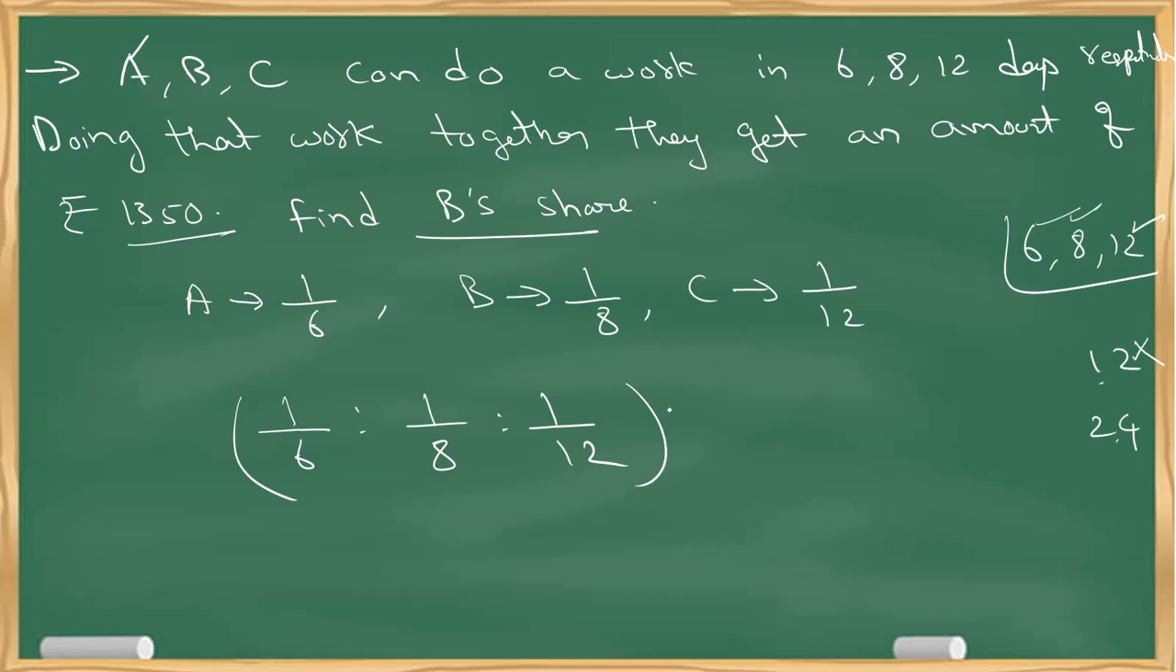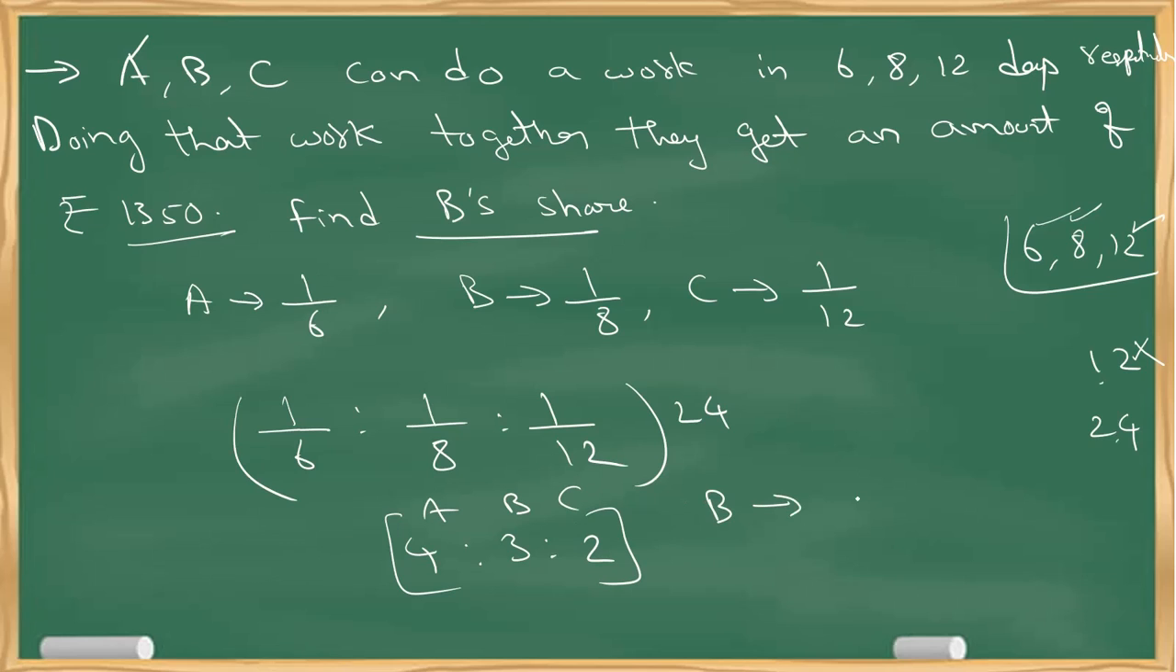So how to convert this? Multiply the LCM with the numerator. Everything. That's it. So 1 by 6 into 24 is 4, 1 by 8 into 24 is 3, and 1 by 12 into 24 is 2. Now this is the ratio in which the money has to be split among A, B and C.